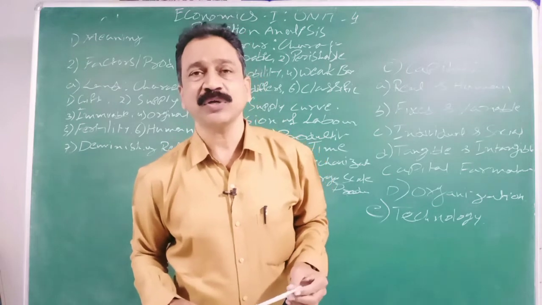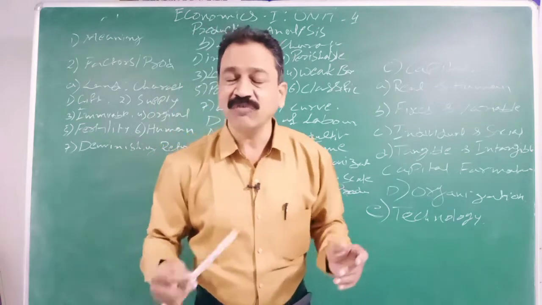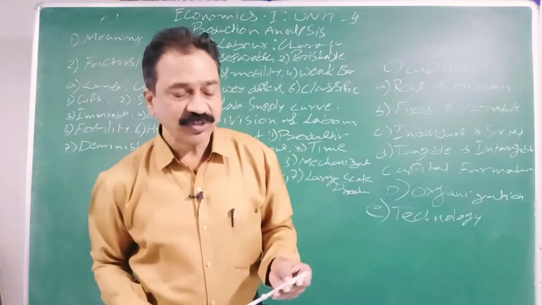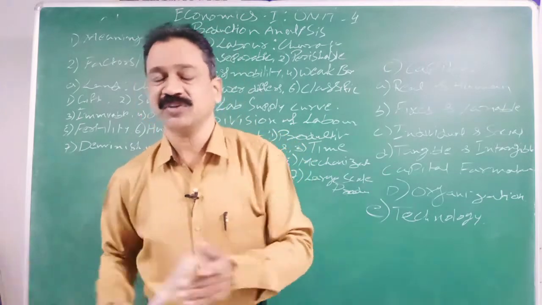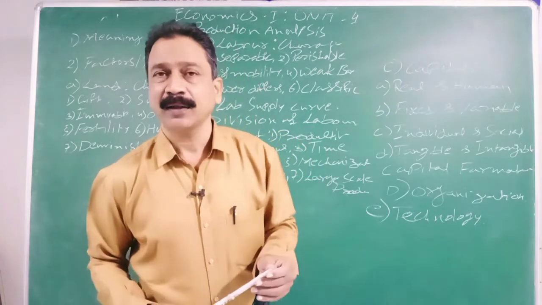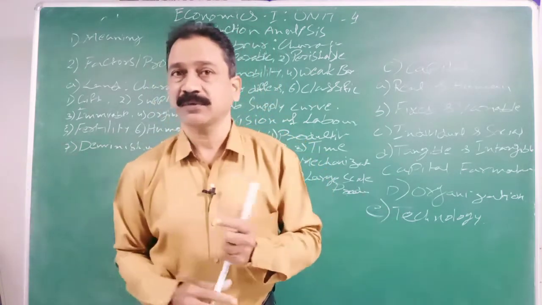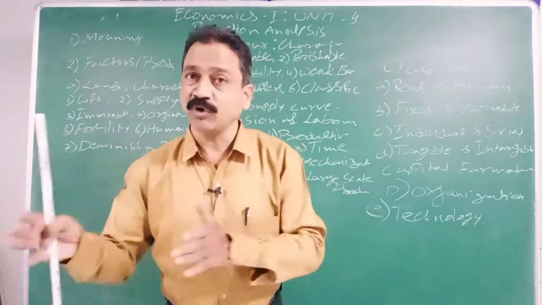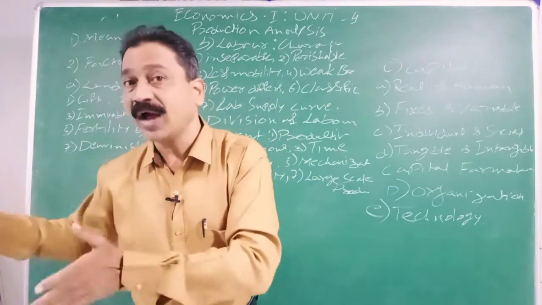Some say that production means conversion of raw material into final goods. But we cannot define exactly what is a final good and what is an intermediate good. Sometimes a commodity which is final for one industry may not be a final good for another industry. That may be a raw material to another industry. So in the simplest language, we express that conversion of inputs into outputs, or transformation of inputs into outputs, can be called production. That output may be a final good or an intermediate good.